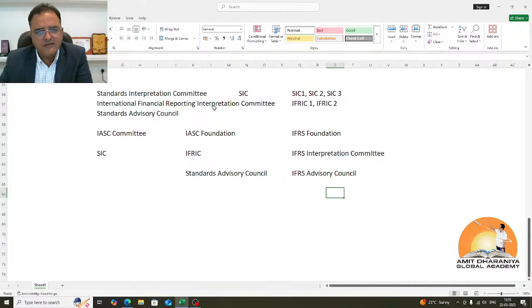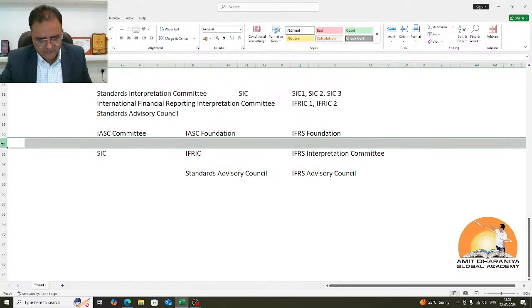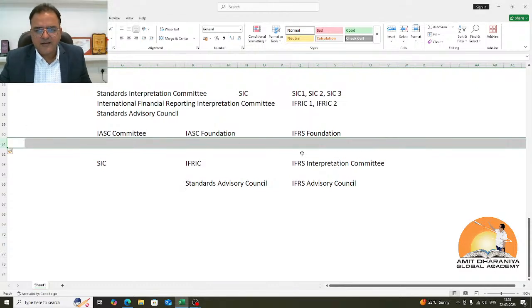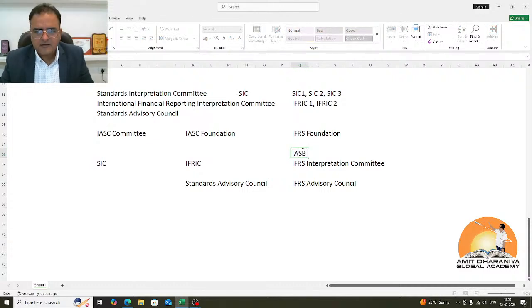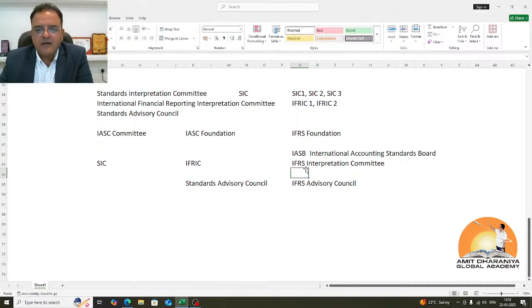They supervise the International Accounting Standards Board, IASB. And they are supported by the IFRS Interpretation Committee and the IFRS Advisory Council.